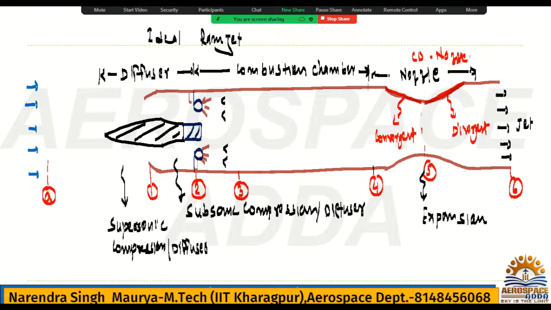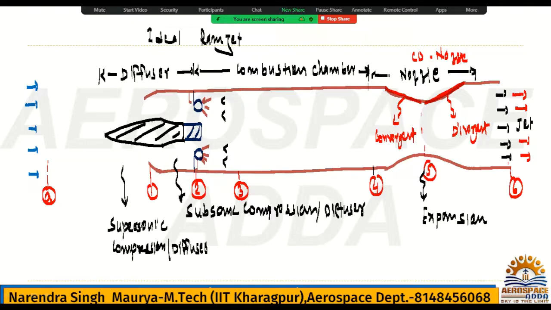And if it is optimum expansion, whatever the flow, it will go straight only. We do not have any under-expansion or over-expansion, so this flow will go straight only. It is the full expansion case. Yes or no? Right. So this is the diagram. I hope this one is clear to all.